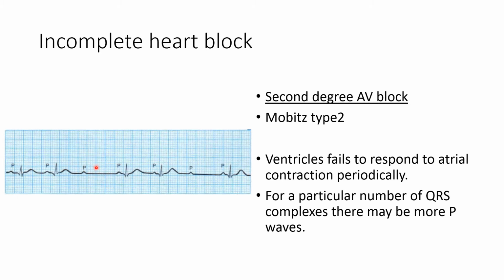So ventricular depolarization is absent. Here again after two normal cardiac impulses, one ventricular depolarization is absent. So the ventricles fail to respond to the atrial contraction periodically, and for a particular number of QRS complexes, there may be more P waves. So atrial contractions are more, and ventricular contractions are less.